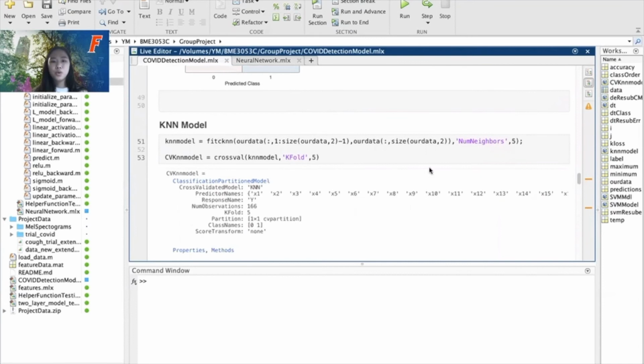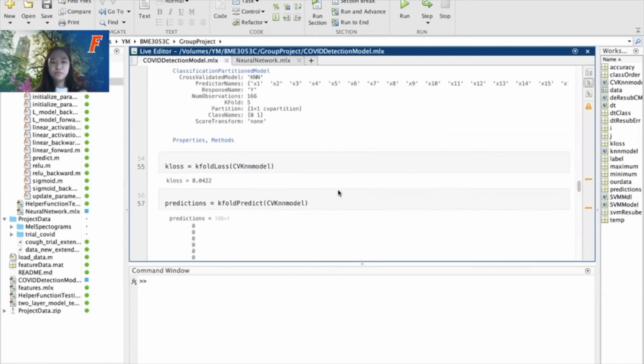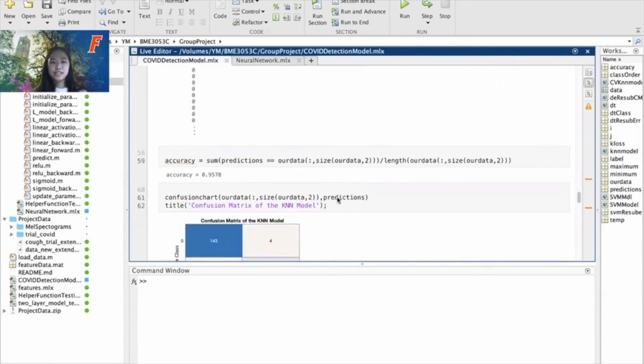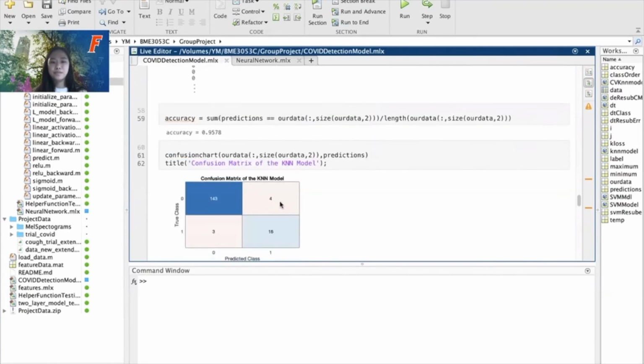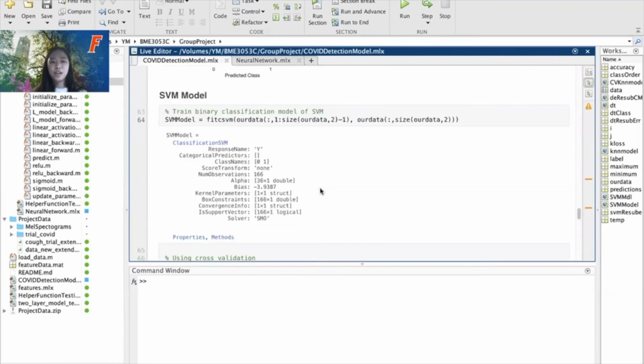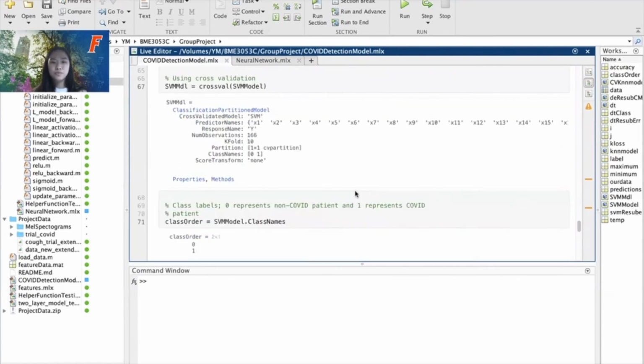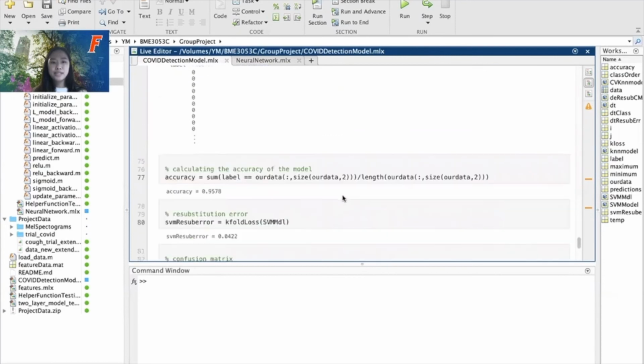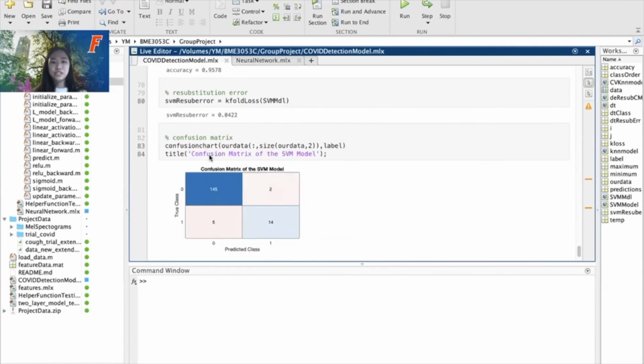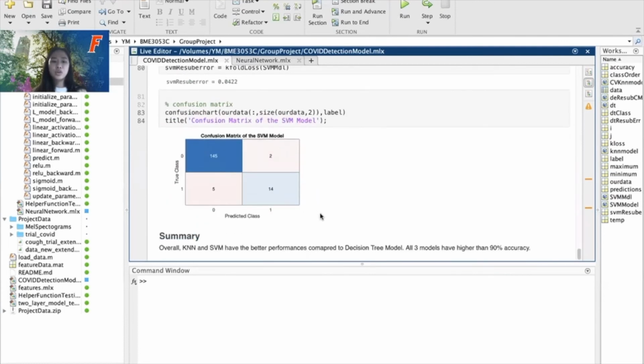With the KNN model, we calculate the cross-validation, the loss, and we predict, and the accuracy for the KNN model is about 96%. And this is our confusion chart. For the support vector machine model, we also did the cross-validation, and we calculate the loss here, and the accuracy for the support vector machine model is about 96%. And here's the confusion matrix. So in general, KNN and SVM have better performances compared to the decision tree model.